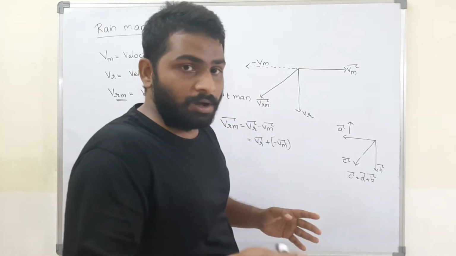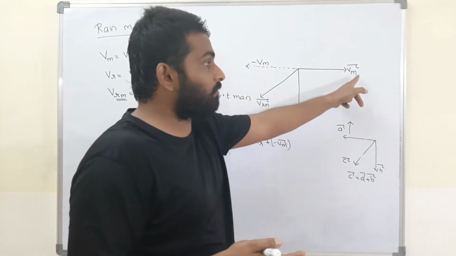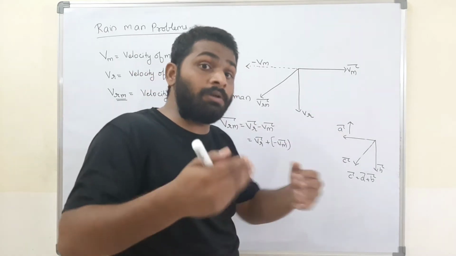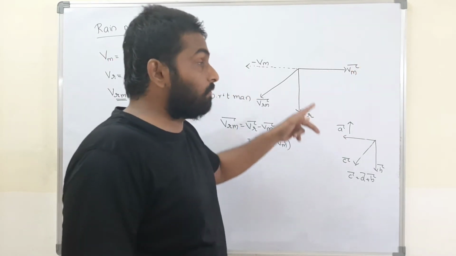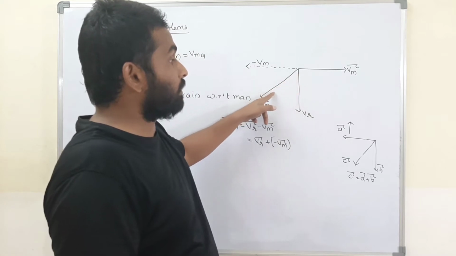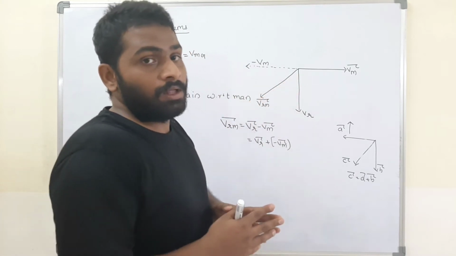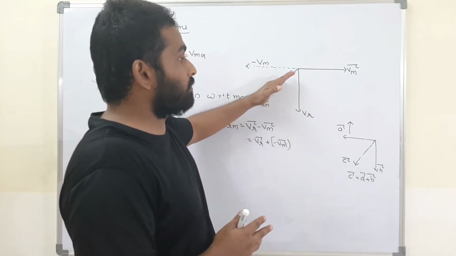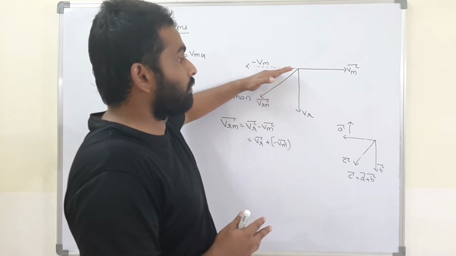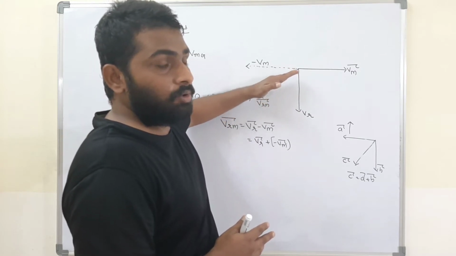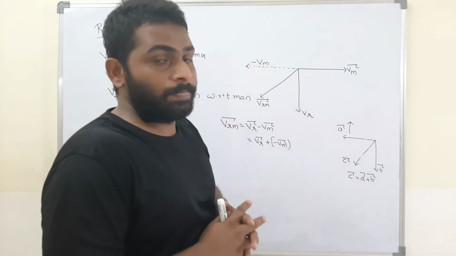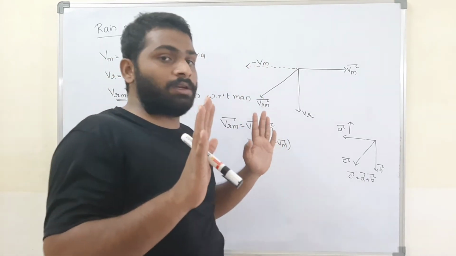That means as the speed of the bike increases, that is, the speed of the man increases, how will the man feel? The man will feel as if the rain is falling in this direction. Slowly the direction of the velocity will keep moving like this. The more the speed, the more slanting you will see the rain. That is the point. I think it is clear.